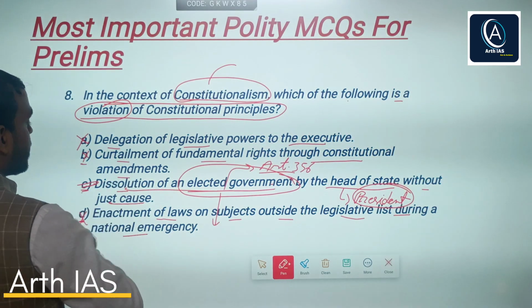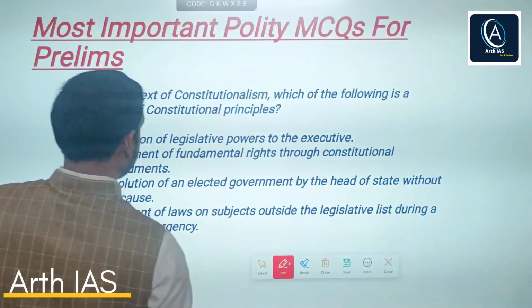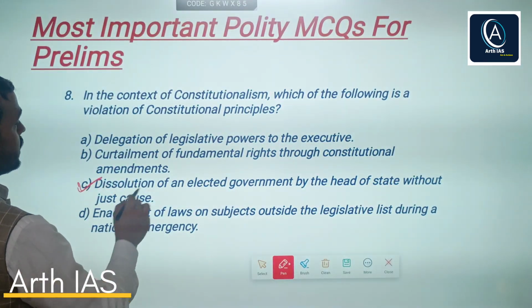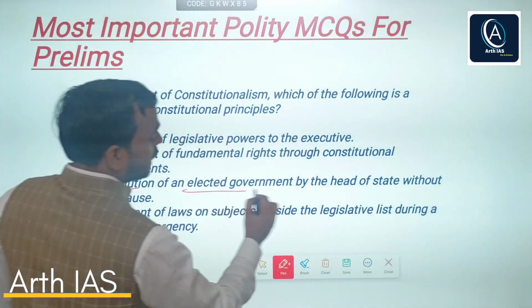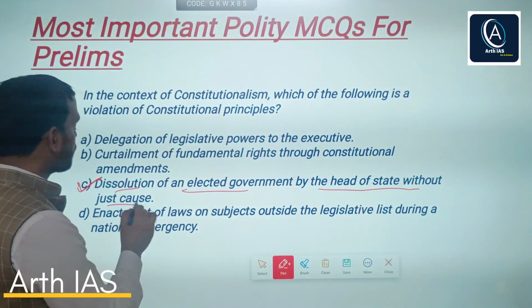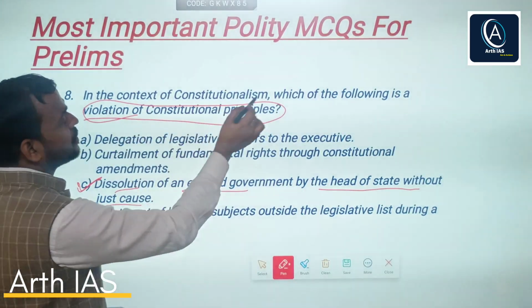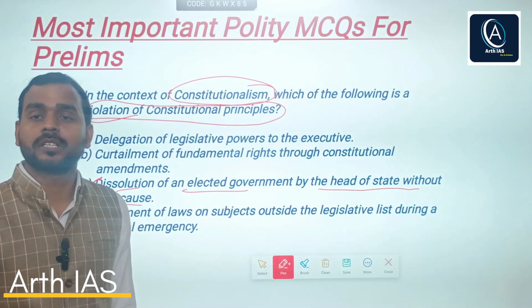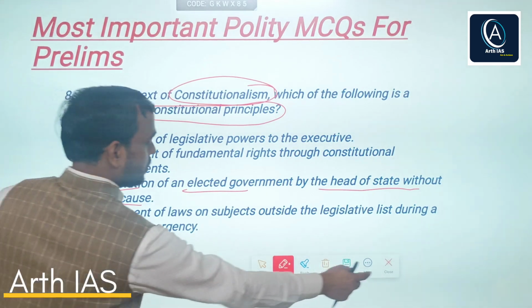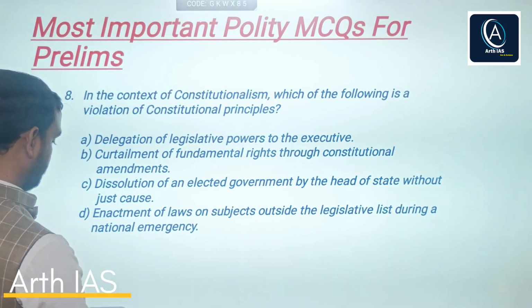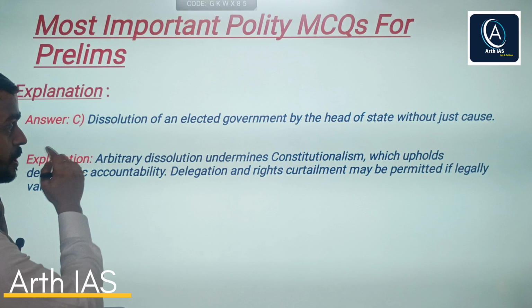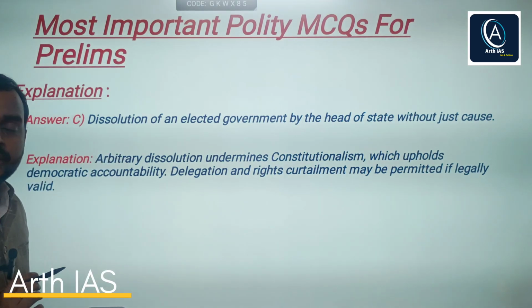So the correct answer would be option C, that is dissolution of an elected government by the head of state without just cause, which is a clear violation of constitutional principle in the context of constitutionalism, right? See the explanation. Option C is correct, and this is the explanation.